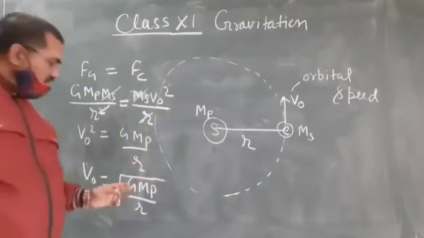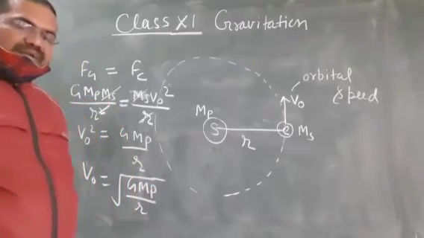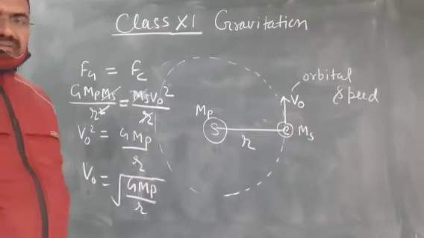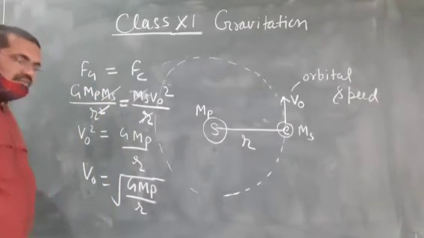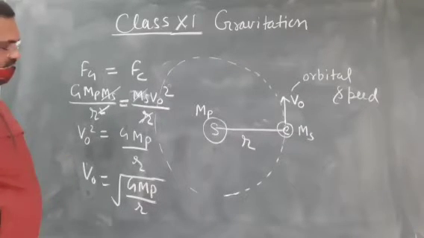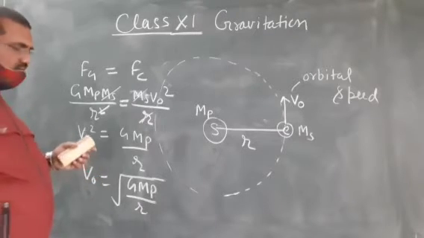Oh, sorry, mass of the satellite. Orbital speed of the satellite does not depend on mass of the satellite. Okay, fine.